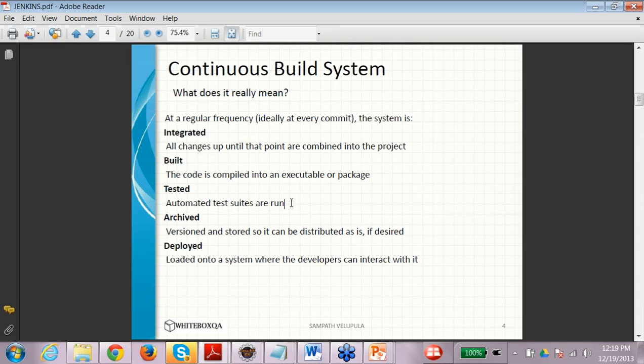And so when you run the entire build, if you get a green signal or a clean build, that means that the code is in a deployable state. The stakeholders who are associated with the project can always see a running copy of your application, which is a very useful thing, rather than having certain glitches at the end when you are trying to release your product, right? So these are the main components and features of a continuous build system.